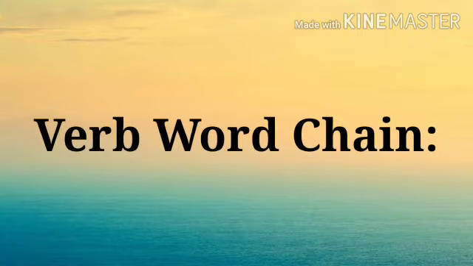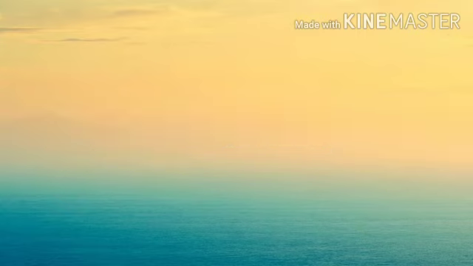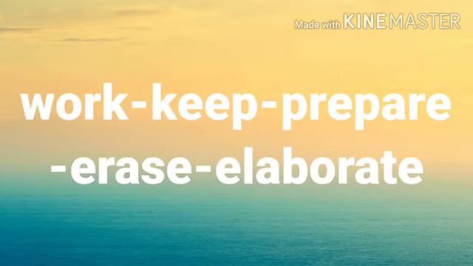Now the next example here is of verbs. WORK, work. Now verb, what do you mean by a verb? A verb is an action word. It shows an action. So all the words will be regarding action. So WORK, work. K is the last letter here. With K we will start the next word. Make it simple and try to keep it simple so that spelling mistakes will not happen. Okay, so after work it is KEEP, keep.